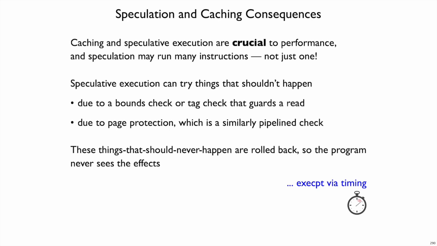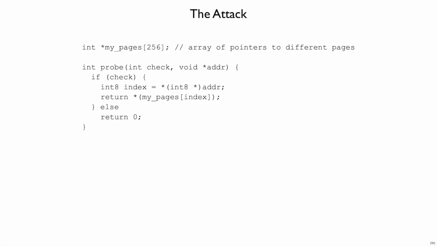We now know enough that we can set up our attack. Here is a new program. It has some elements that are like the sum program, but we're starting from fresh to build our attack to read parts of memory that we're not supposed to be able to see. We do that by creating an array that is 256 elements, and it's an array of pointers where each pointer points to some different page. By different page, I mean something that's fetched separately by the memory system and on different pages from the OS perspective. We're going to use those array of pointers in a probe function.